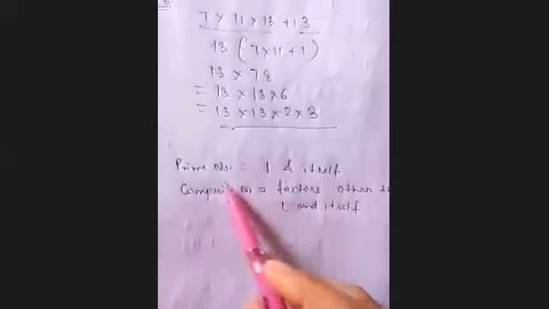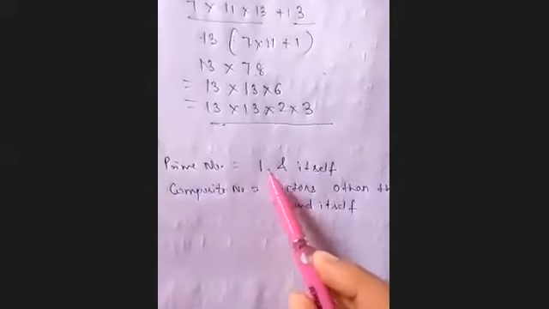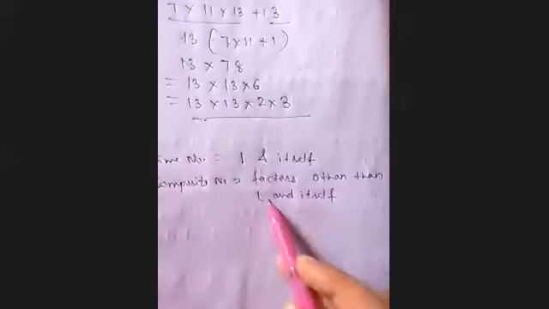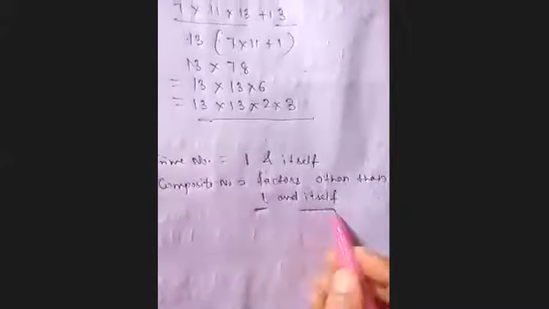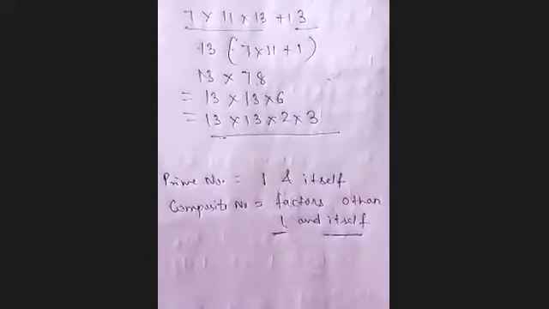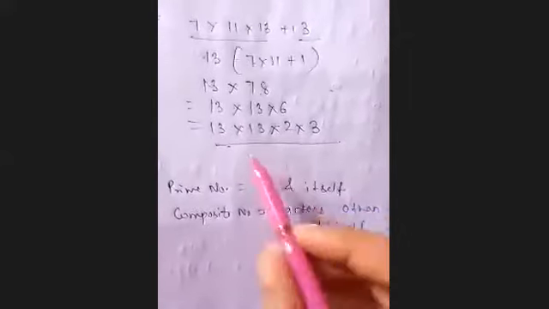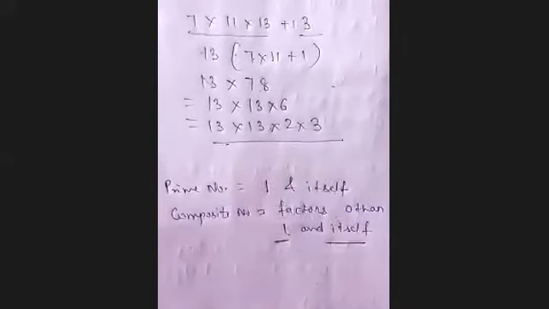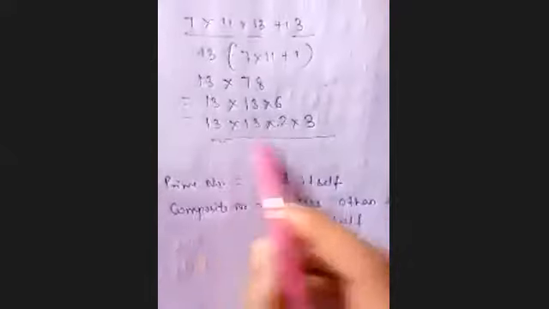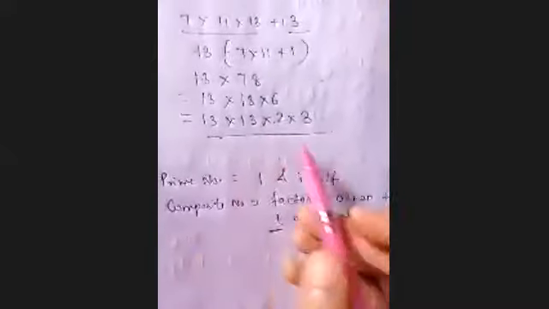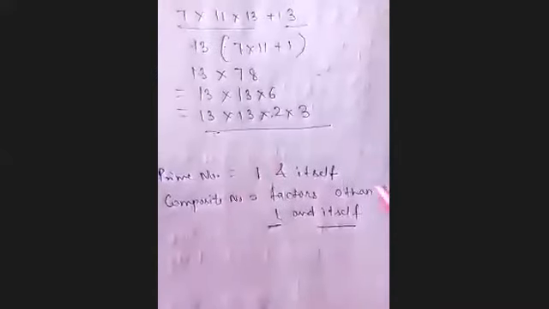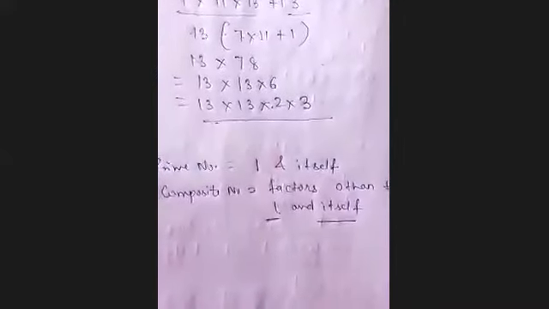What is a prime number? A prime number has only one and itself as factors. That is called a prime number. A composite number has factors other than one and itself. One and itself के अलावा भी इसमें कुछ जो factors होंगे, that you can consider as a composite number. So here you have more than two factors, like 2, 3 and 13. The given expression has 2, 3 and 13 as its factors. Therefore, we can say it is a composite number.